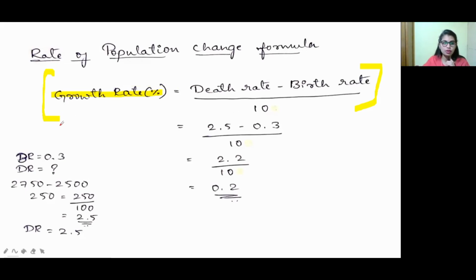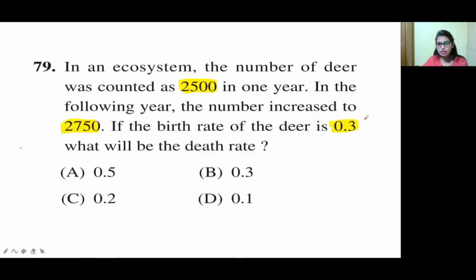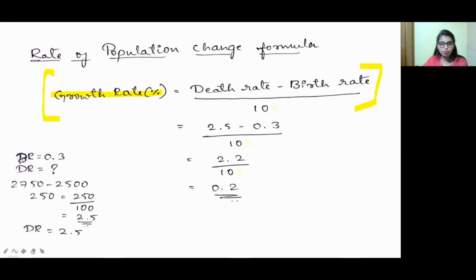We know the birth rate from the question itself. They have mentioned the birth rate is 0.3, and we have to find out the death rate.